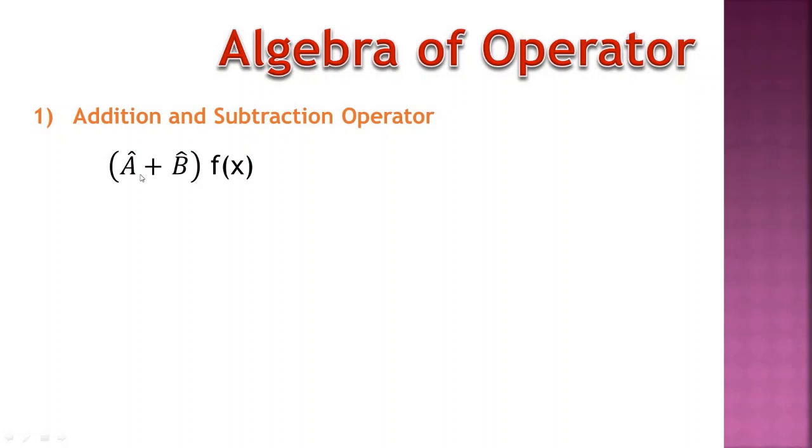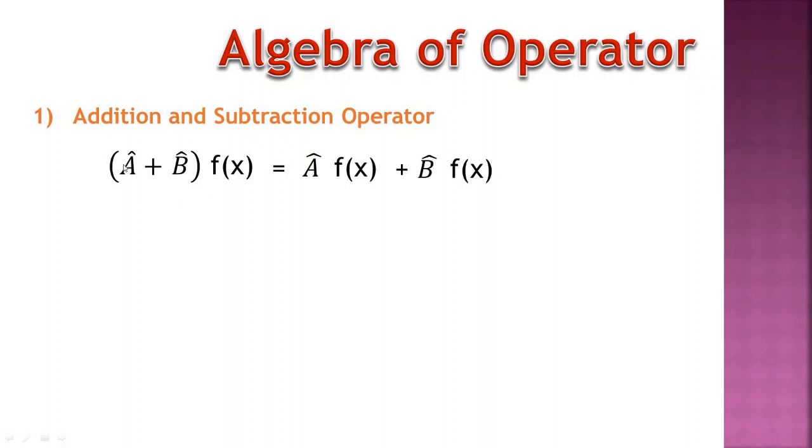So this is the addition of these two operators that combinedly operate on f(x). How can we solve this? It is equal to the A operator operated on the f(x) function first, plus the B operator operated on the f(x) function. This is the addition operator.